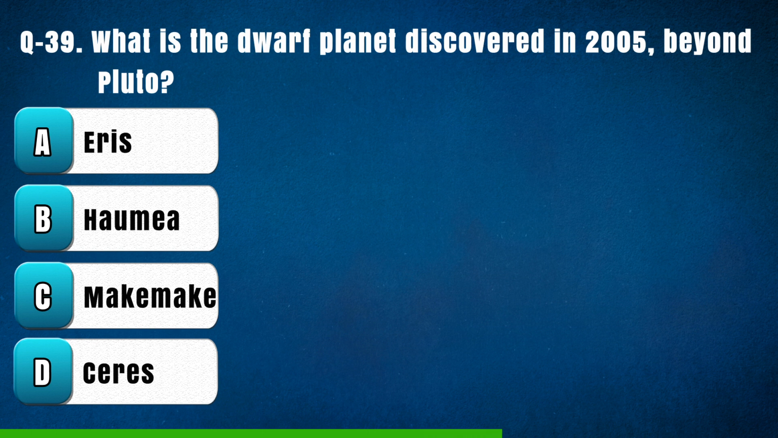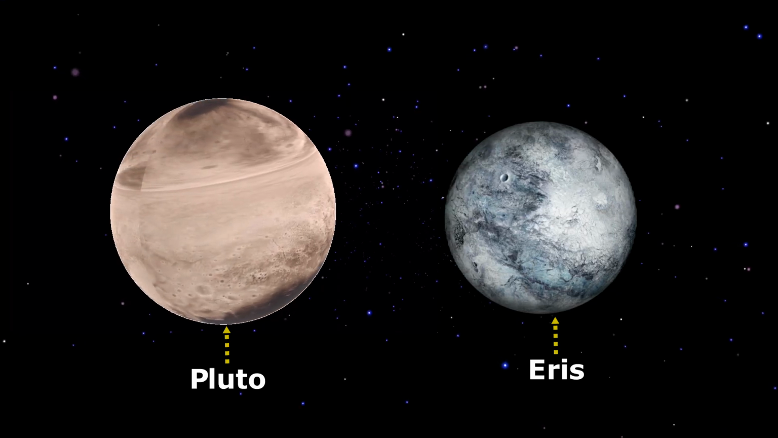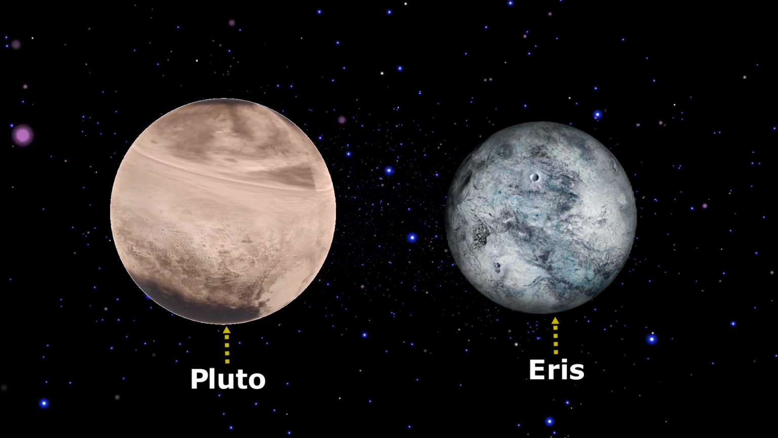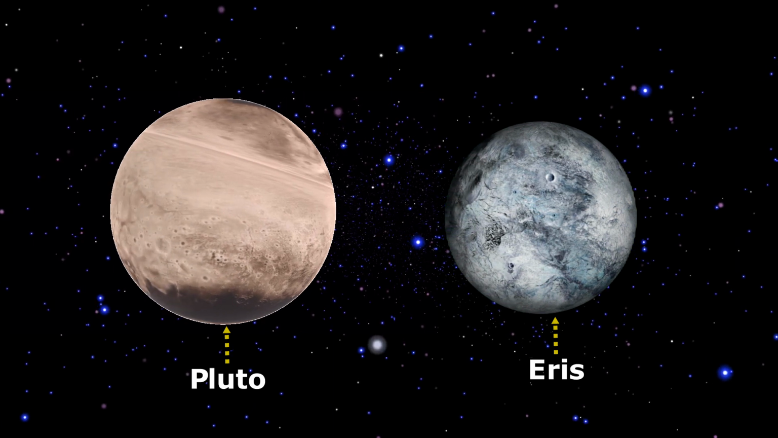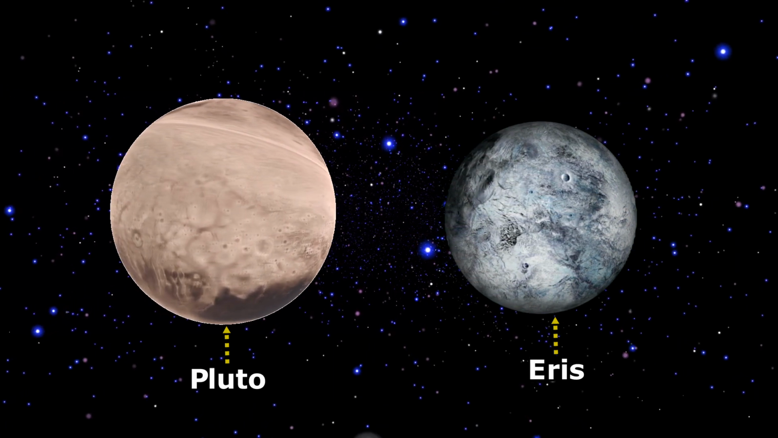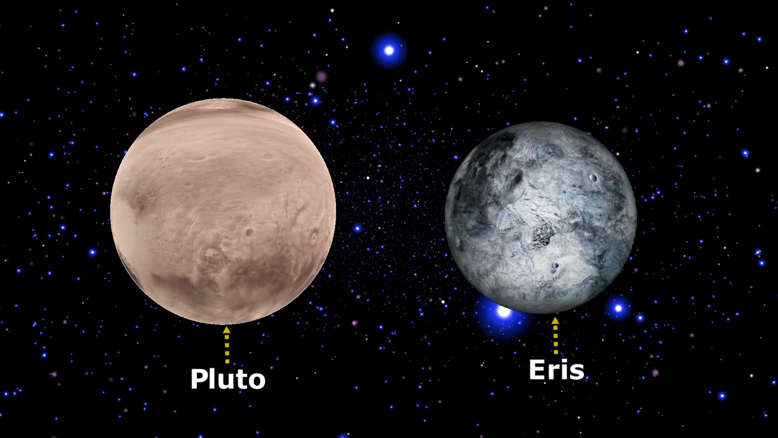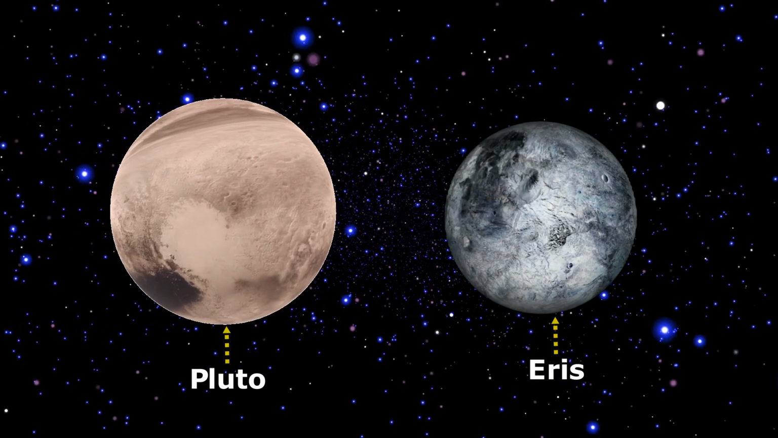Question 39. What is the dwarf planet discovered in 2005 beyond Pluto? Option A. Eris, B. Uma, C. Makemake, D. Sirius. The right answer is A. Eris. The dwarf planet discovered in 2005 beyond Pluto is Eris. It is the second largest known dwarf planet in the solar system after Pluto. Eris was discovered on January 5, 2005 by a team of astronomers led by Mike Brown.